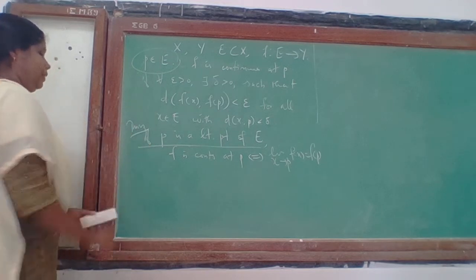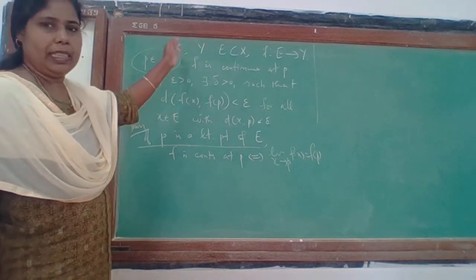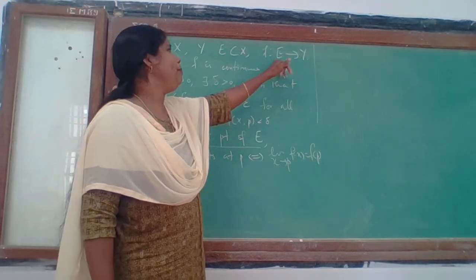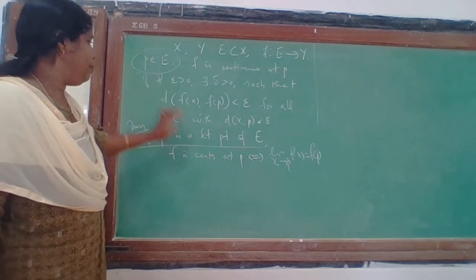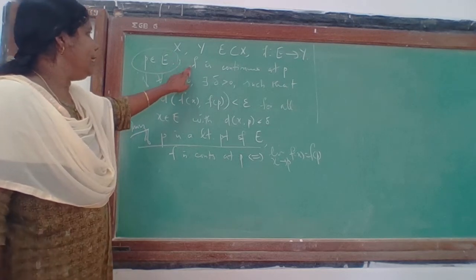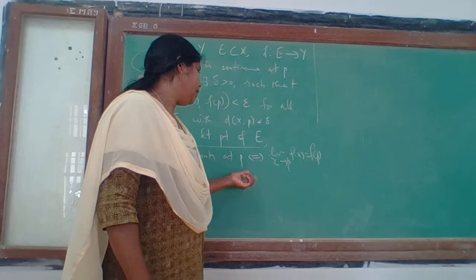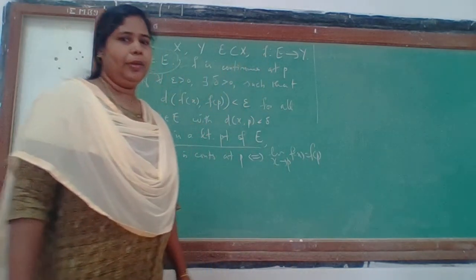First theorem is this. Suppose X and Y are metric spaces with corresponding metrics, E is a subset of X, f is a mapping from E to Y, and p is any point in E which is a limit point of E. Then f is continuous at p if and only if, as a necessary and sufficient condition, the limit as x tends to p of f(x) is equal to f(p).